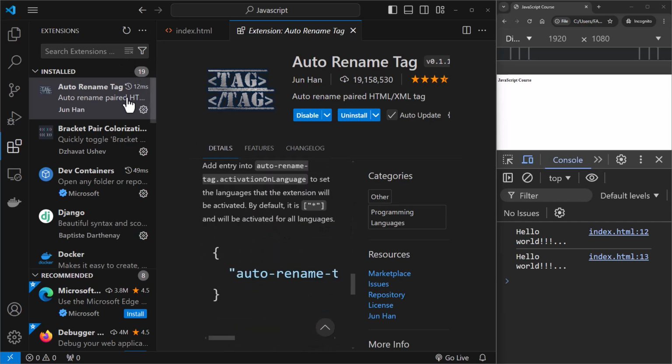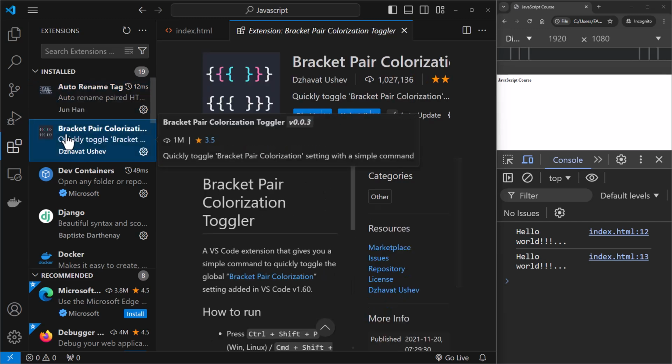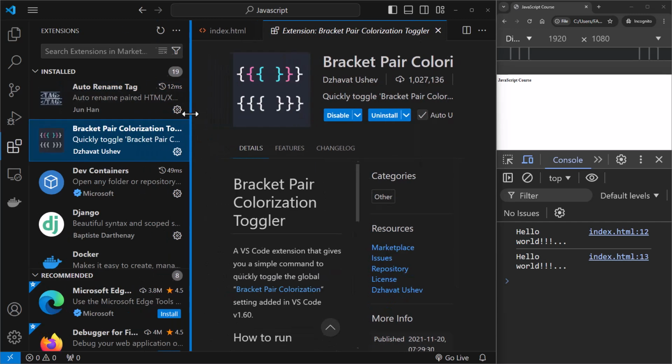Okay, so this is another one, bracket pair colorization. So what does this extension do? If you're working on a large file, then you might have these curly braces to segregate a block of code, right? Now you might want to see the color coding. So this gives you the color coding of the opening and the closing pair. You can see over here in the icon itself. So that is what this does.